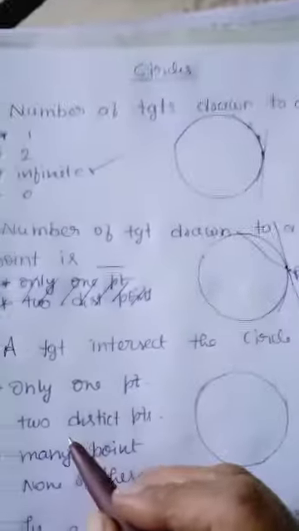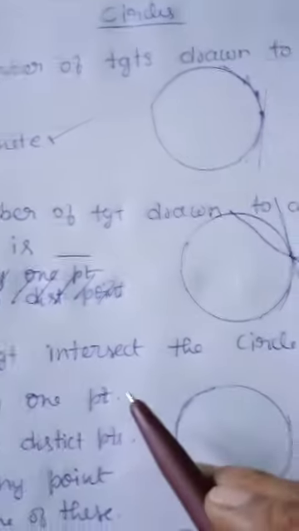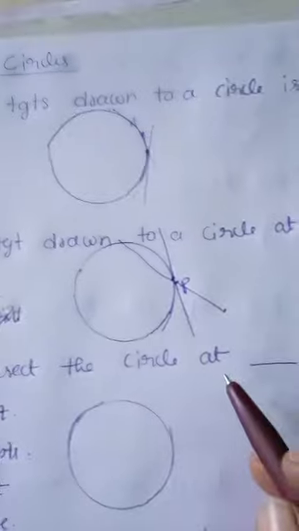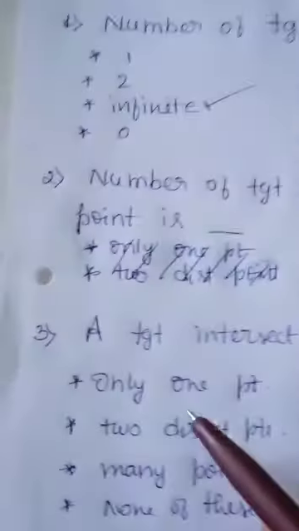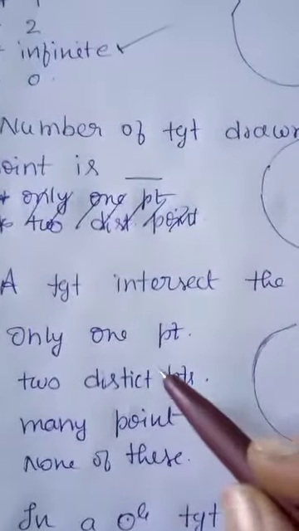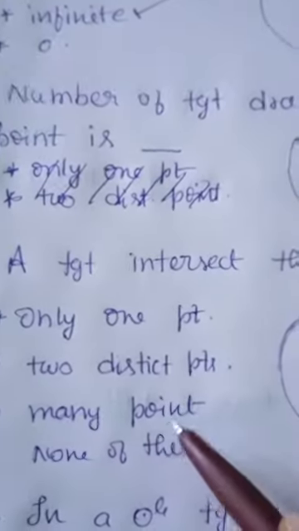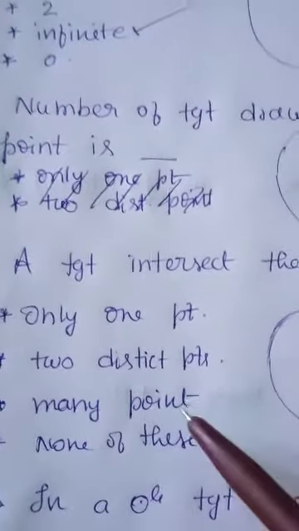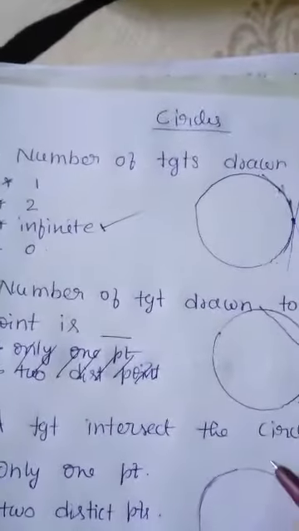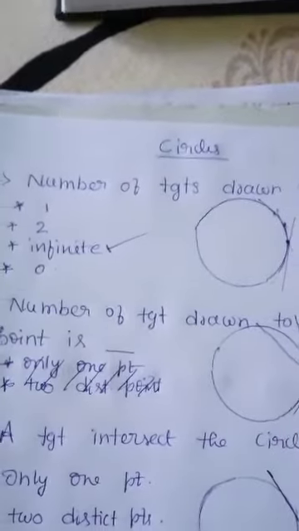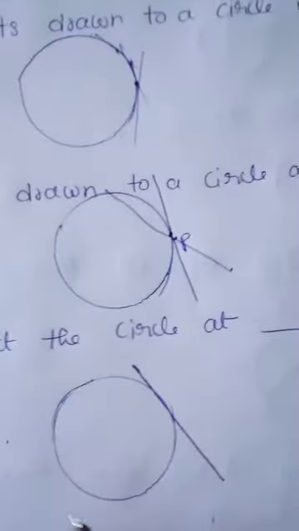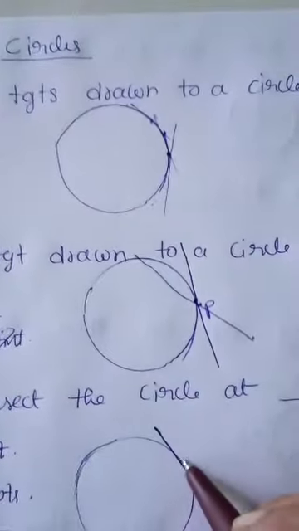And the next question: a tangent intersects the circle at dash. Options are only one point, two distinct points, many points, none of these. Suppose this is a tangent, it intersects the circle at only one point.